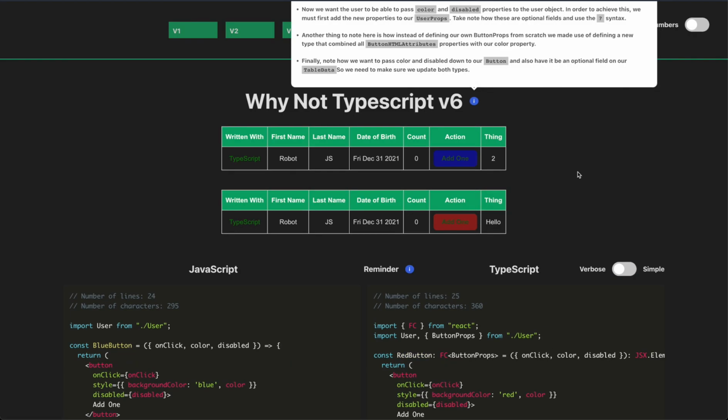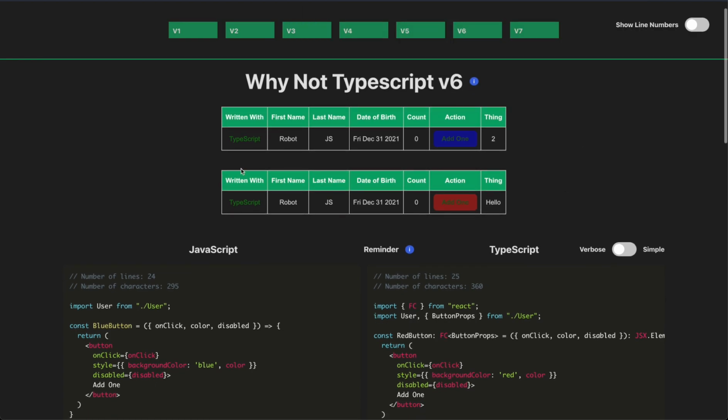All right, so what's different about version 6? Well, in version 6, we now want the user to be able to pass down two new props, color and disabled. The color is going to affect the color of some of the cells in the table, and the disabled is going to disable the button. All right, so let's go take a look at the code for this. So first we can see clearly that the color of the first cell is green, and the color for the button is green, and the buttons are disabled, right?